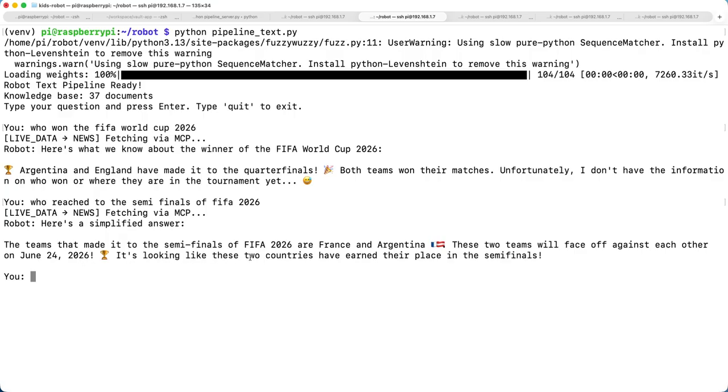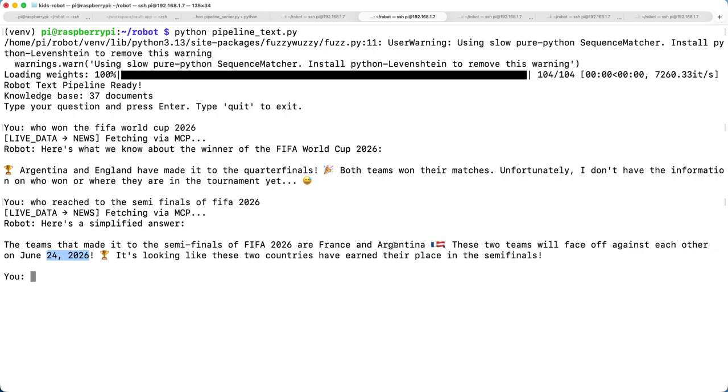It's looking like the two countries had won. So if you can see the date on the screen, June 24 2026, the model itself is creating this, which is not the right information. And also, the teams that made it to the semi-final are France and Argentina.